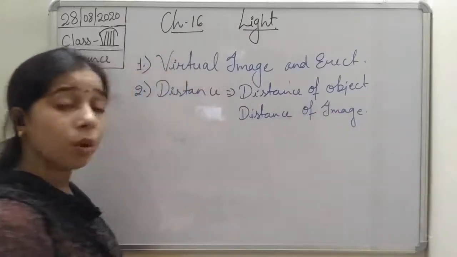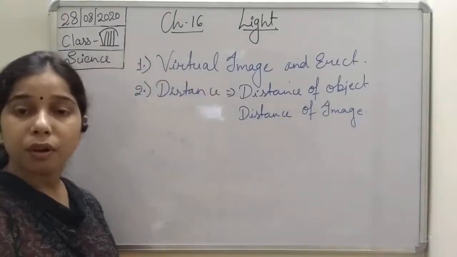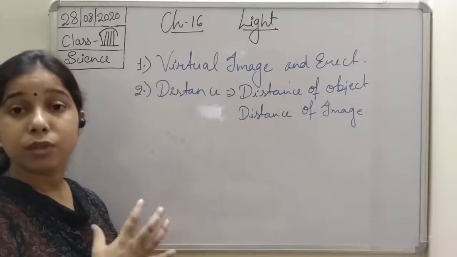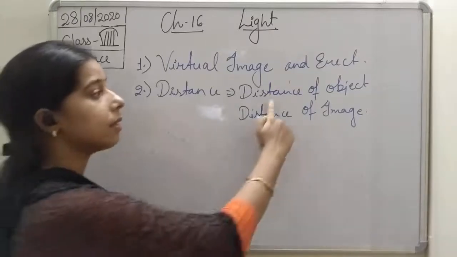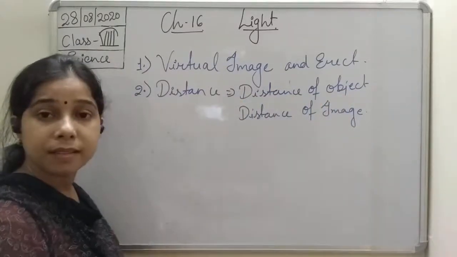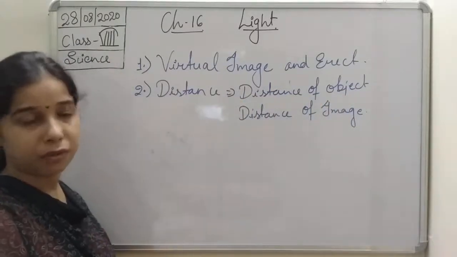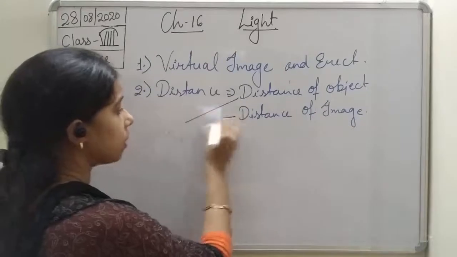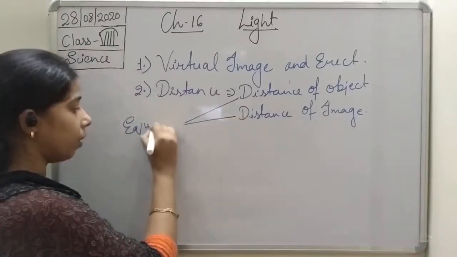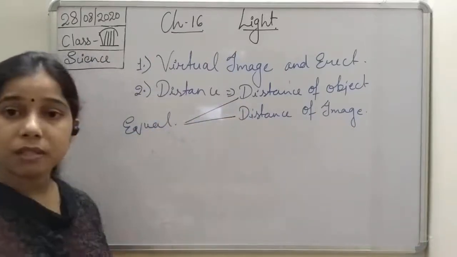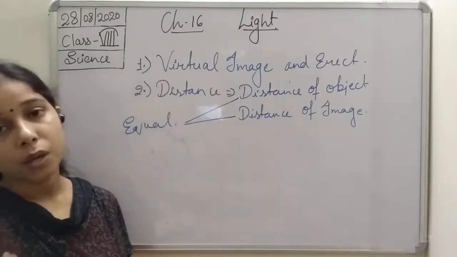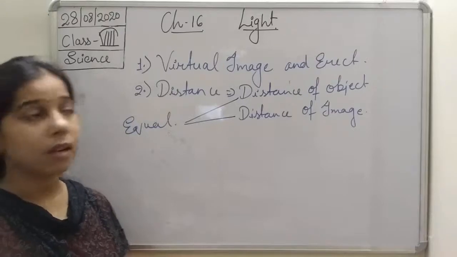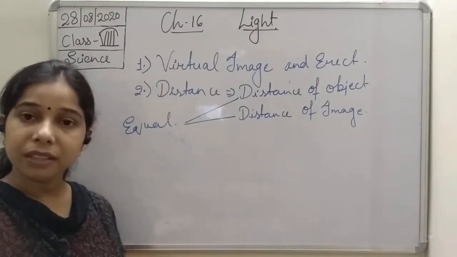So the distance of the image, which is formed behind the mirror, is always equal to the distance of the object, which is present in front of the mirror. So the distance of the object and the distance of the image are equal. Both of them have the same distance.